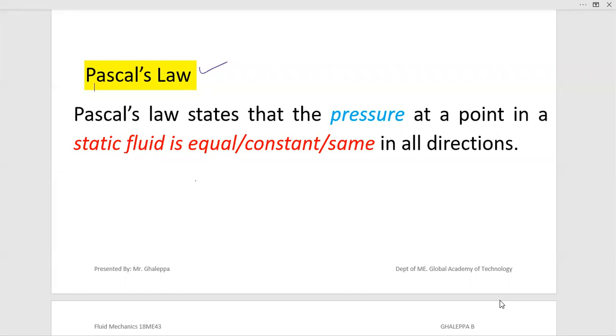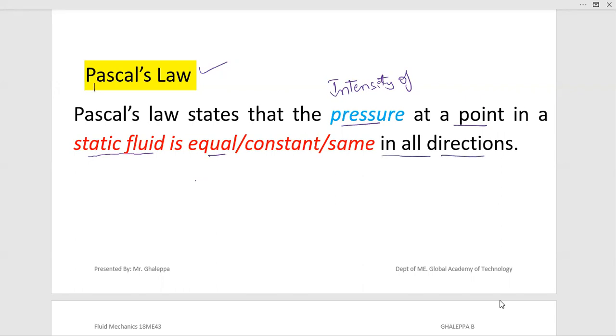Pascal's law states that the pressure, we can also use the word intensity of pressure, both are the same. Some books use the words intensity of pressure at a point in a static fluid. This is important: a static fluid means the fluid is at rest. So this pressure is the same, or constant, or equal in all directions.